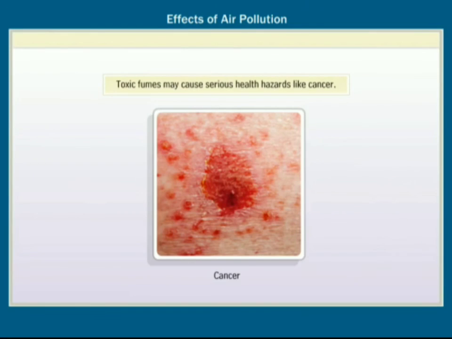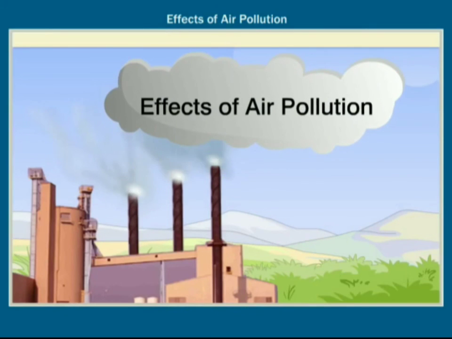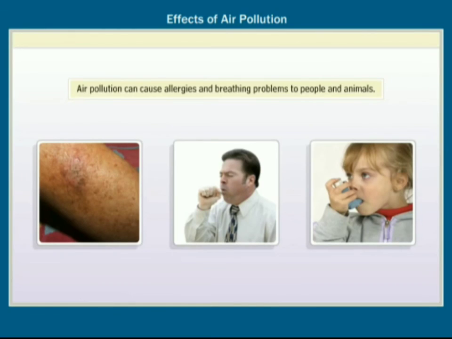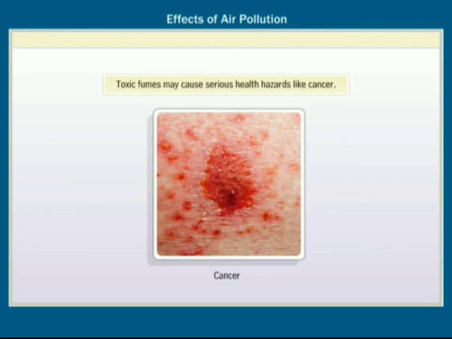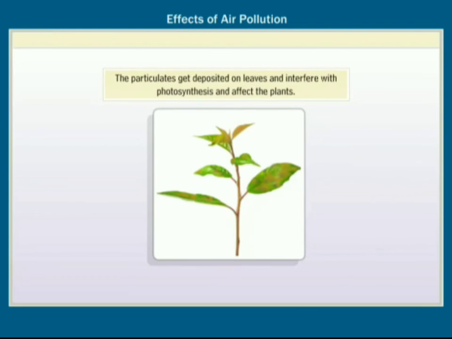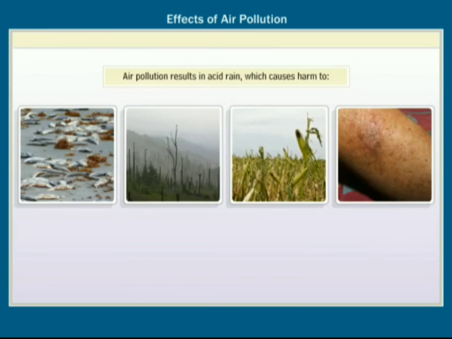Now we'll see the effects of air pollution. Air pollution can cause allergies and breathing problems to people and animals. Toxic fumes may cause serious health hazards like cancer. The particulates get deposited on leaves and interfere with photosynthesis, which affects the plants also. Air pollution results in acid rain, which causes harm to water bodies, forests, agricultural land, and human health.